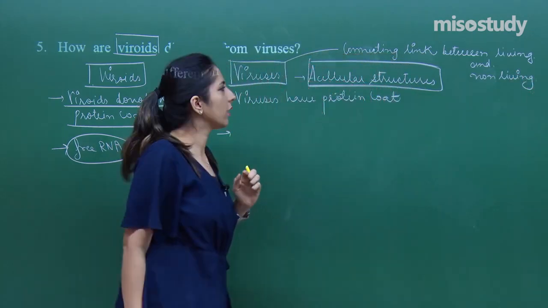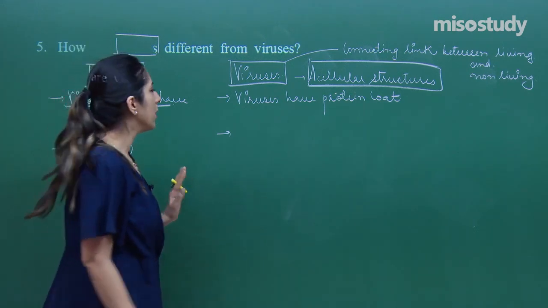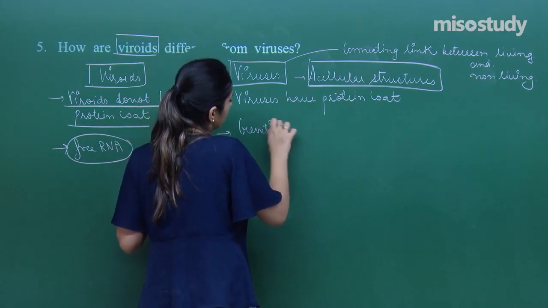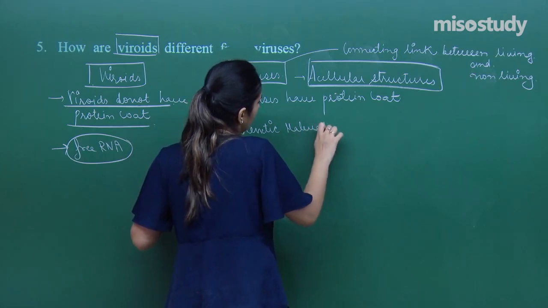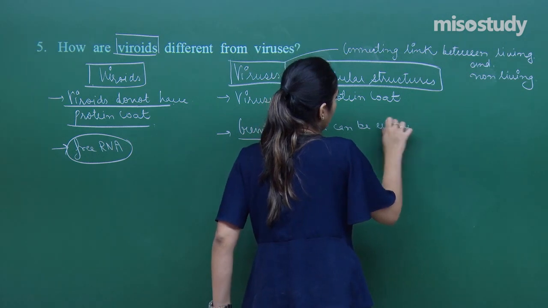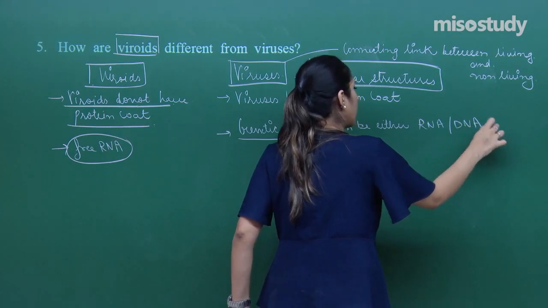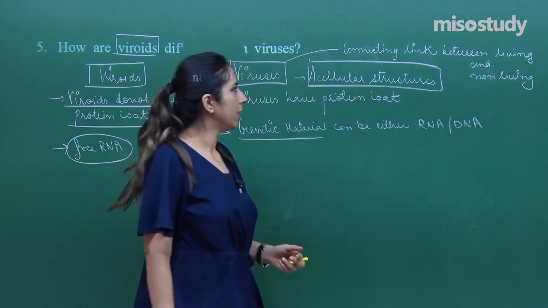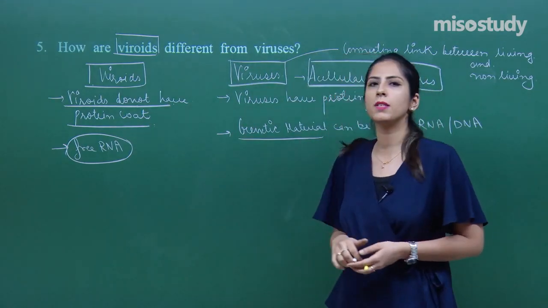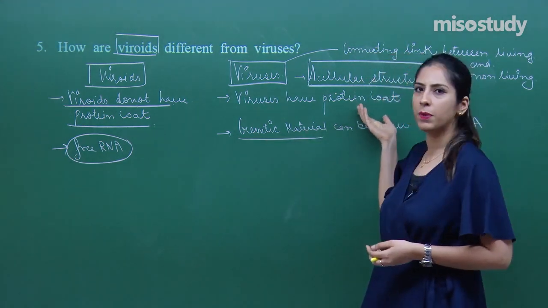Between living and non-living. Now, one more thing, that in case of the viruses, the genetic material will be present. In this case, the genetic material can be either RNA or DNA. So this is the difference between a viroid and the viruses. Viroids do not have a protein coat present, they are having a free RNA present. Whereas in case of the viruses, they have a protein coat present in them.